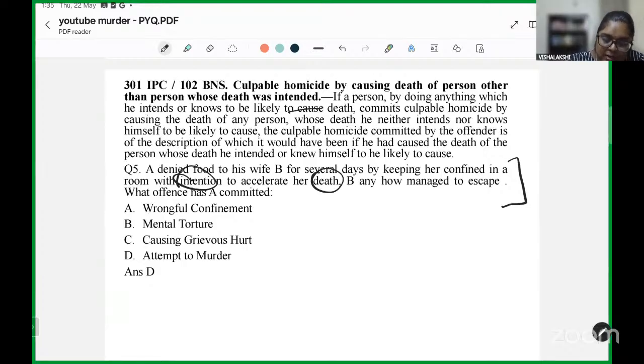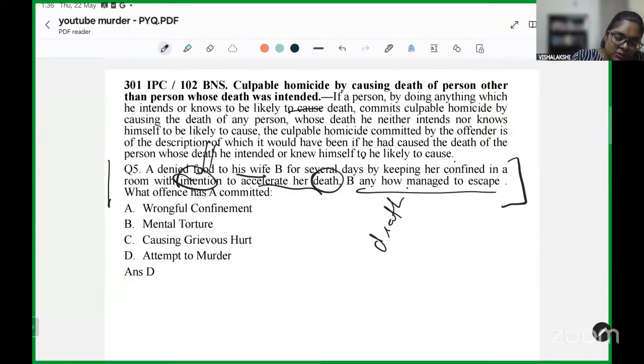Intention, death. A denied food to his wife for several days by keeping her confined in a room with the intent to cause her death. However, B has escaped. So the death does not take place. However, the mental elements required for murder are present, as we can see from the question.